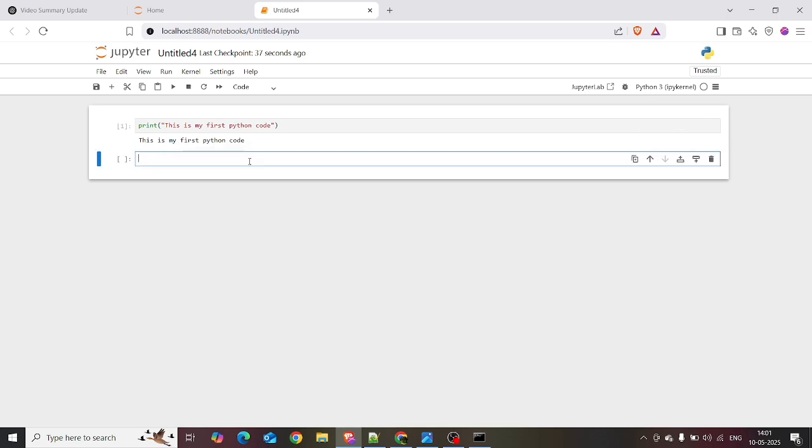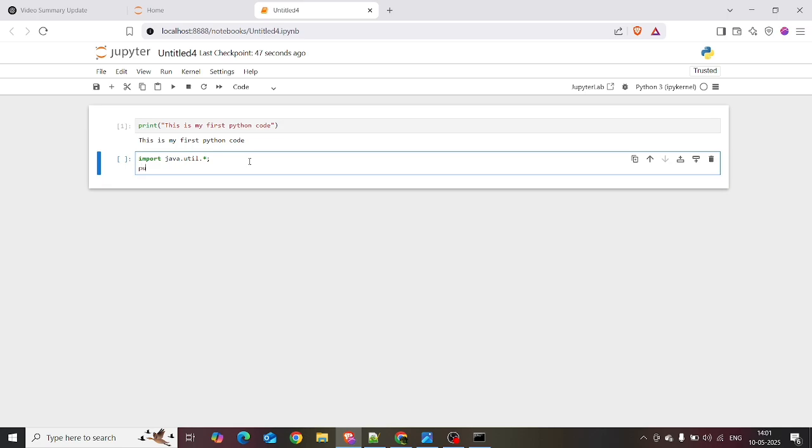If you take Java as the programming language, you have to write import java.util.*, then enter the main function, public static void main, which should be in camel case since it is case sensitive.